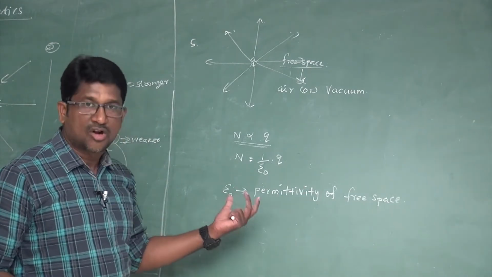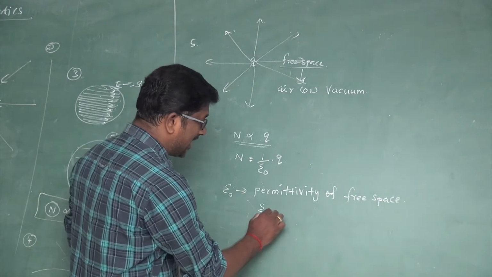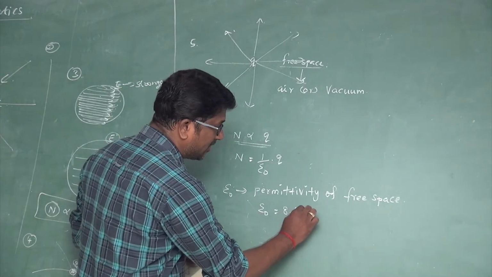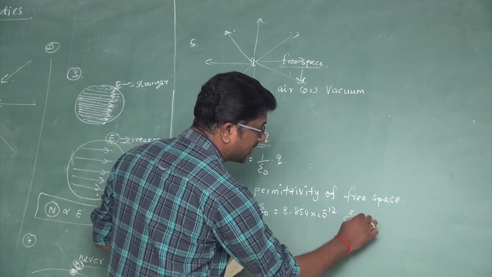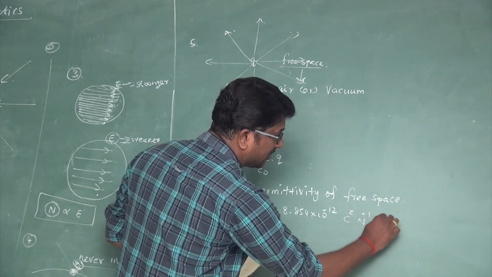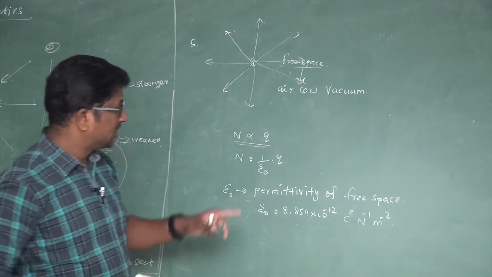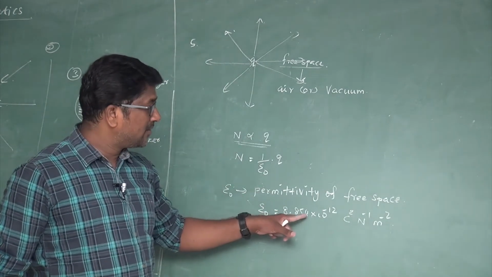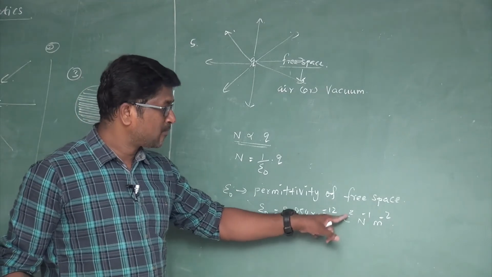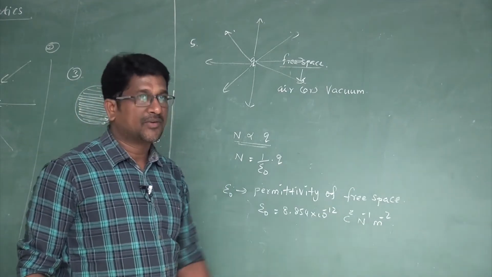It is a constant value. Its value is 8.854 into 10 power minus 12 coulomb square newton inverse meter power minus 2.